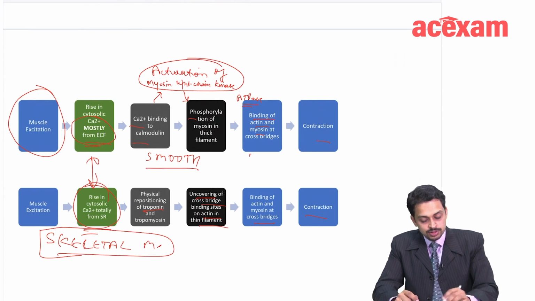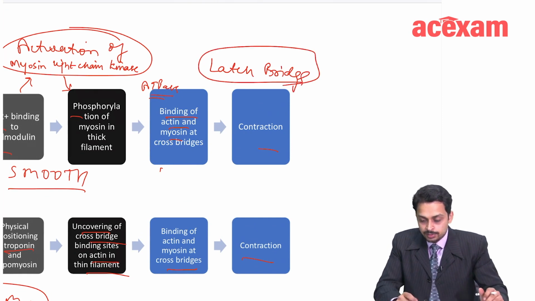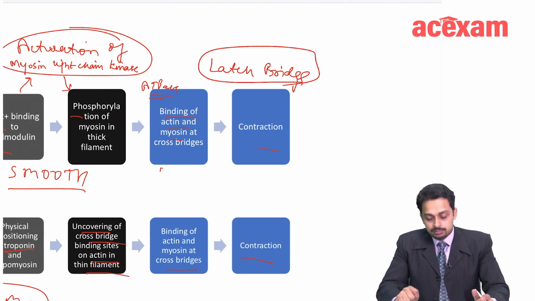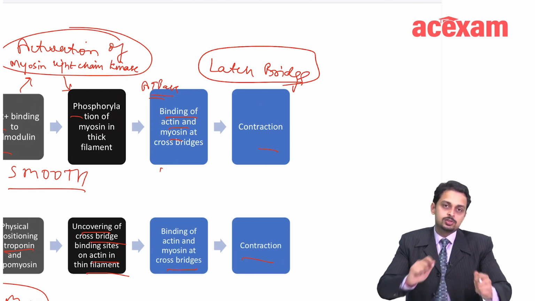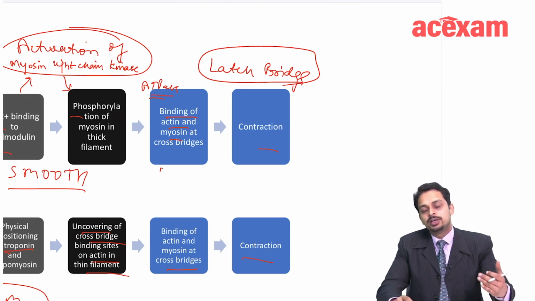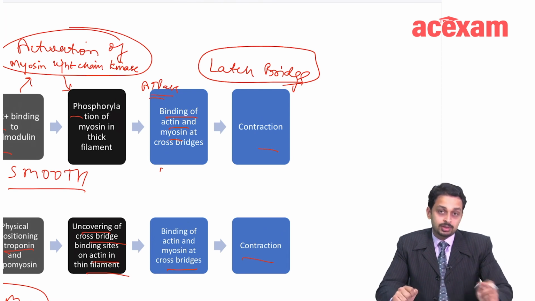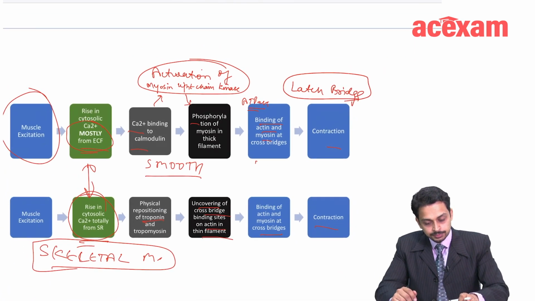One other thing in smooth muscle which occurs is latch bridge mechanism. Okay. So latch bridge mechanism also occurs, which leads to decreased ATP usage. The important point in latch bridges, it leads to decreased ATP usage, and there is a slower actin myosin cross bridge cycling basically. So the number of ATP used are less, and due to the latch bridge mechanism, the contraction as such is a little slower, fine.